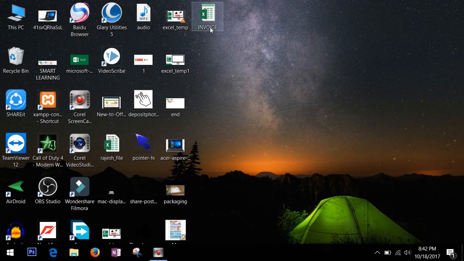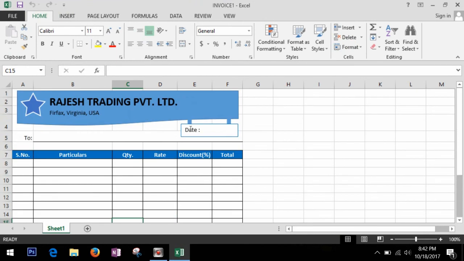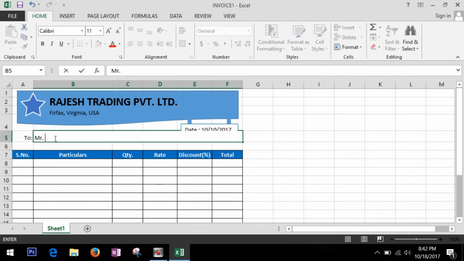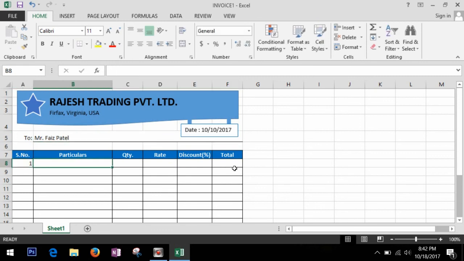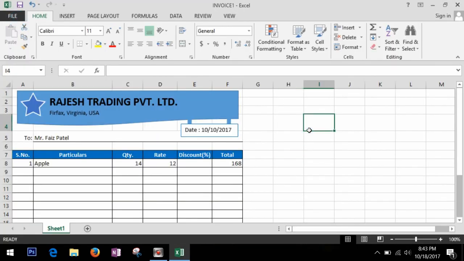Now let's see what is our invoice. This one. Double click this. Okay, so this is our invoice. Now if we edit something, okay, now if we want to save this file, this will ask to save as a new file, because this is a template and template cannot be changed.